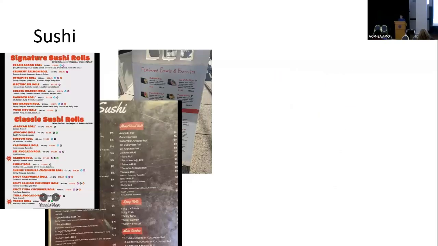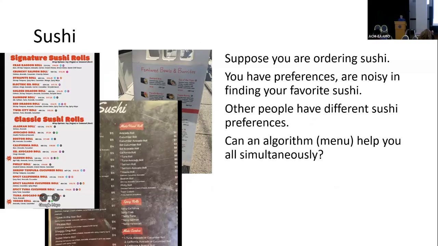In the last section, I want to talk about the empirical study, which is about sushi. These photos were taken at a restaurant in Pittsburgh. Suppose you are ordering sushi and you have some preferences over all the sushi, but you have some noise in making your decision. And there are also other people coming into this restaurant. So how do you design a menu to satisfy the preferences of all these humans?